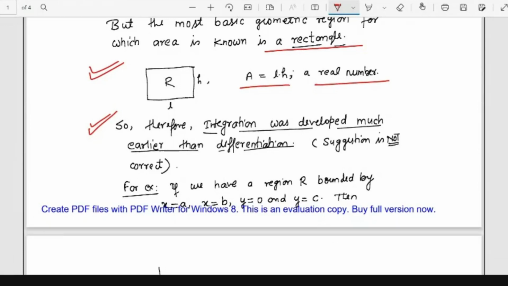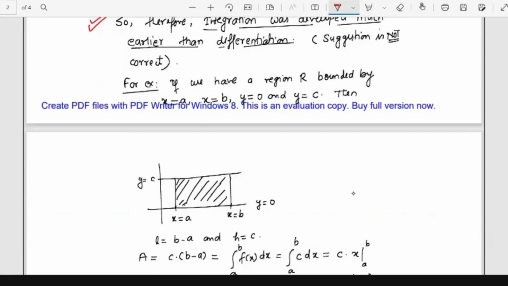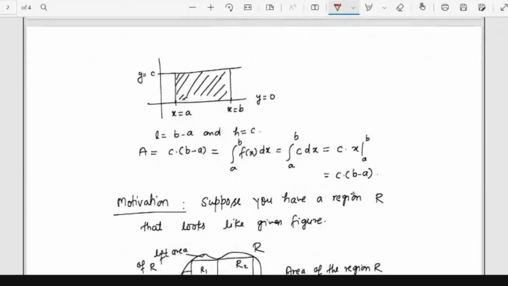So how to project this concept into a mathematical version? Let's see. We have this rectangle and length. Suppose I take two points on the real line, a and b, so a is less than b.